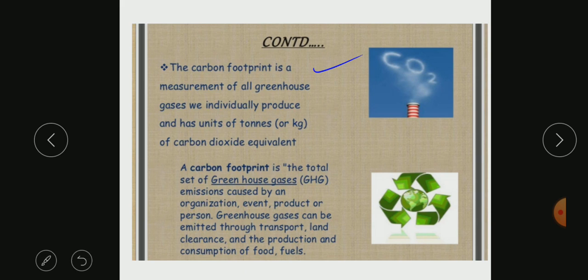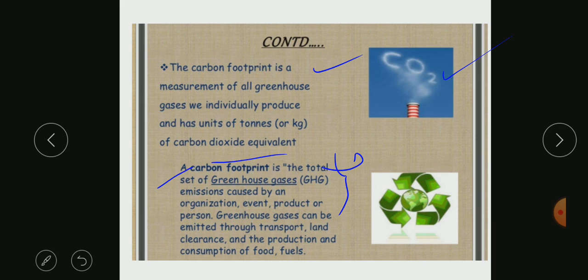So, the carbon footprint is the measurement of all the greenhouse gases we individually produce and has units of tons or kg of carbon dioxide equivalent. So this is how much greenhouse gas is being emitted by an individual. It is not only by an individual, but a carbon footprint is the total set of greenhouse gases caused by an organization, event, product, or person. I can calculate my individual carbon dioxide, or how much carbon dioxide is produced by my home, that is, the whole family. That is also one way of calculating.